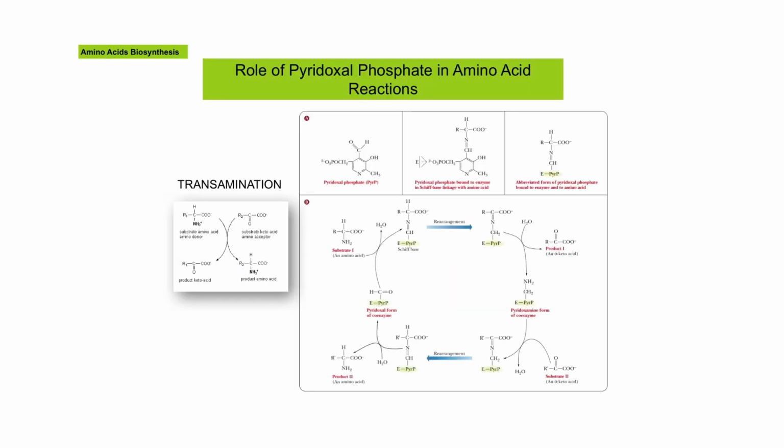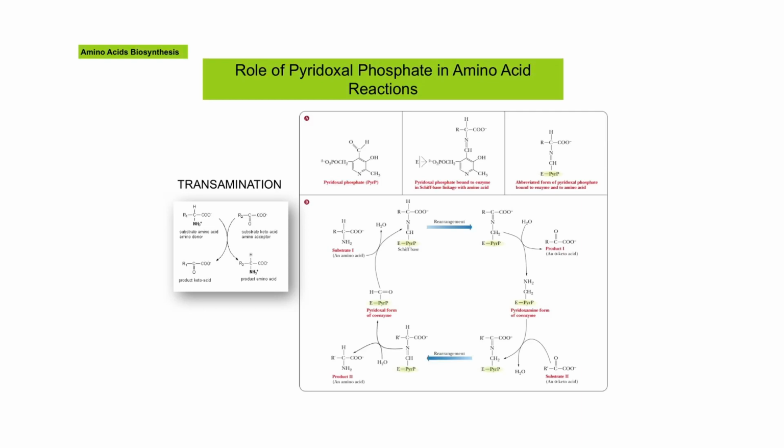Remember the transamination process from the previous slides? I would like to introduce you to a molecule that plays an important role for this to happen, named pyridoxal phosphate. Pyridoxal phosphate plays a major role in most amino acid biosynthesis. This pyridoxal phosphate is basically the biologically active form of vitamin B6, and it participates in the catalysis of a wide variety of reactions of amino acids, not only transamination but also decarboxylation. But here I'm going to show you its role in transamination.